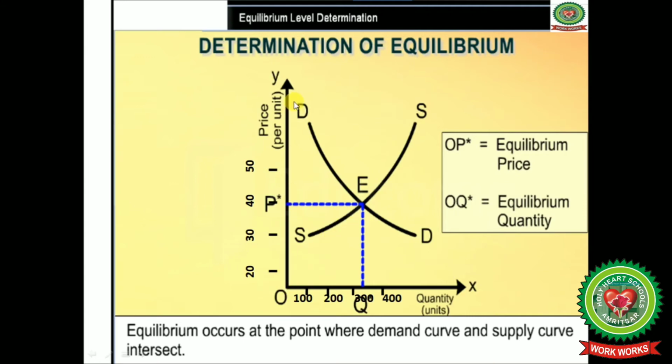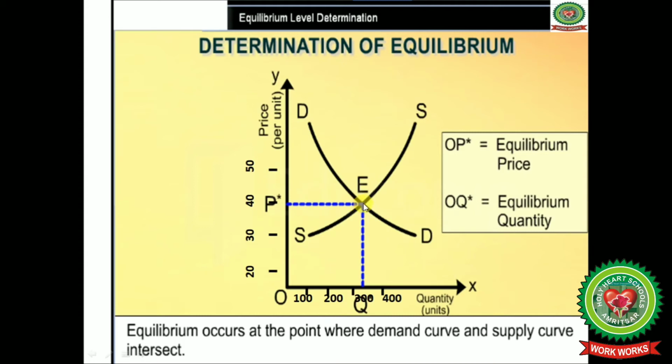Now in this diagram you can see that on the y-axis we have measured the price, and on the x-axis we have measured the quantity in units. At price rupees 20, quantity is 100 units. At price rupees 30, quantity is 200 units, and at price rupees 40, quantity is 300 units.